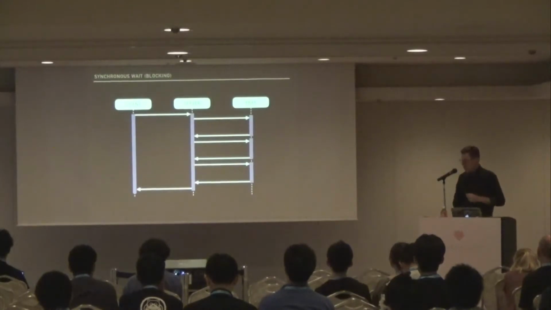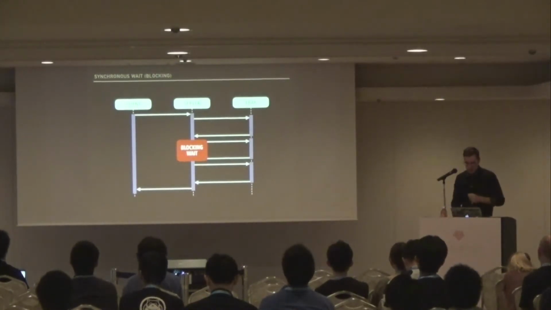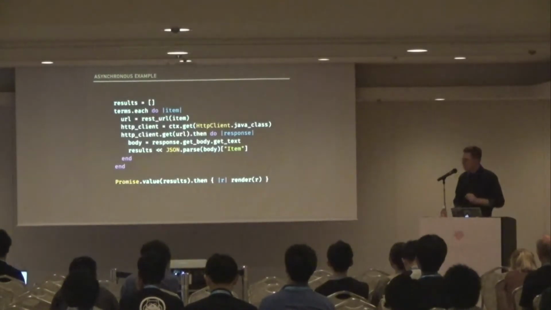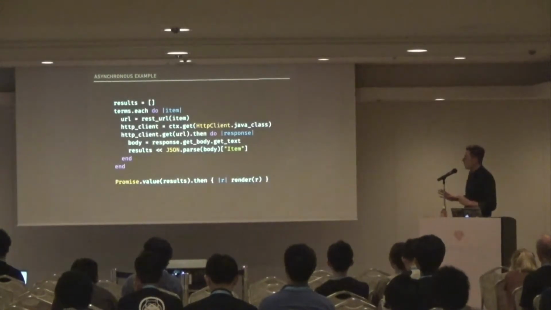So it looks kind of like this in a sequence diagram. We have our client requests, we make multiple eBay requests, and our request thread is blocking the whole time, so it's blocking wait. The asynchronous example looks fairly similar.